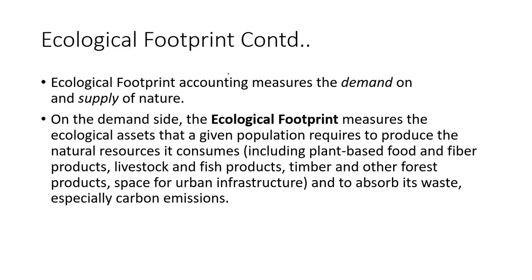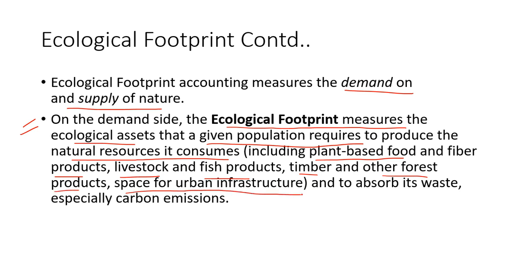So in continuation with the previous discussion, ecological footprint accounting measures the demand and supply of nature. On the demand side, the ecological footprint measures the ecological assets that a given population requires to produce the natural resources it consumes, including plant-based food and fiber products, livestock and fish products, timber and other forest products, space for urban infrastructure, and to absorb its waste, especially carbon emissions.